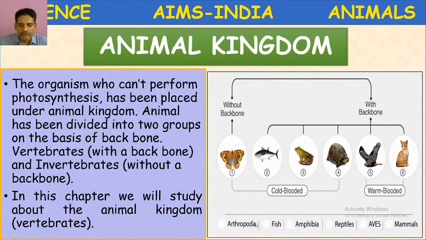So here, arthropod means insect, butterfly, number 1, then fish number 2, number 3 frog or amphibian, number 4 reptile, tortoise, number 5 aves means birds, number 6 cat, mammal. So let us study about vertebrates.